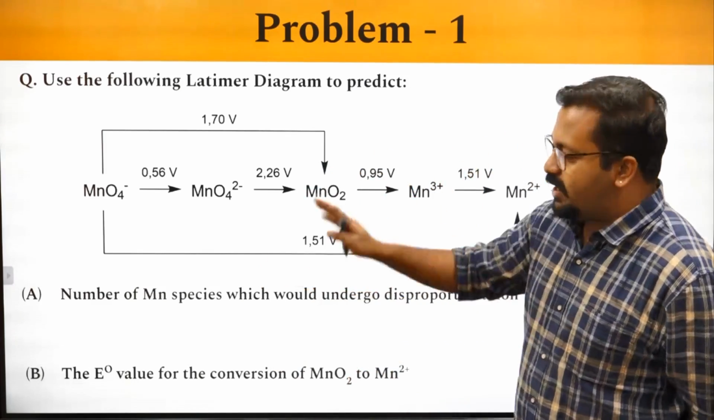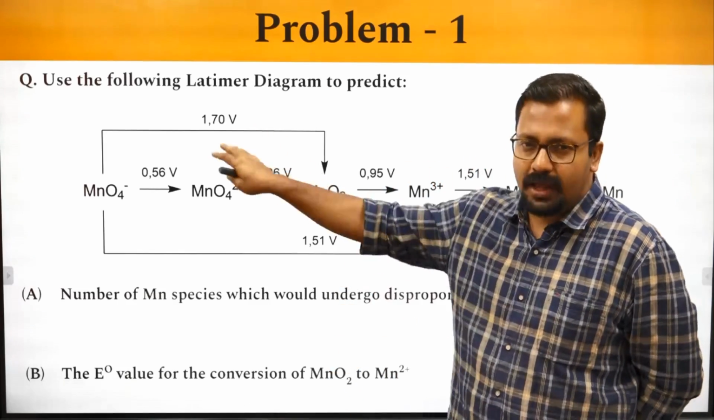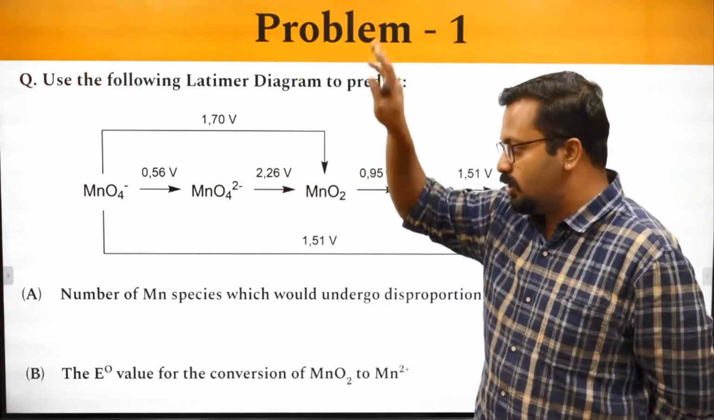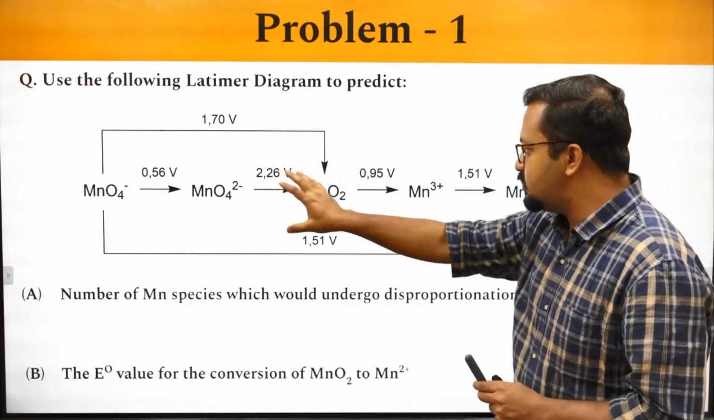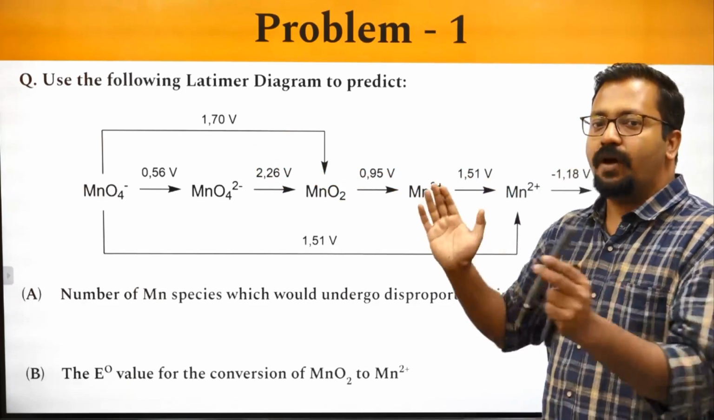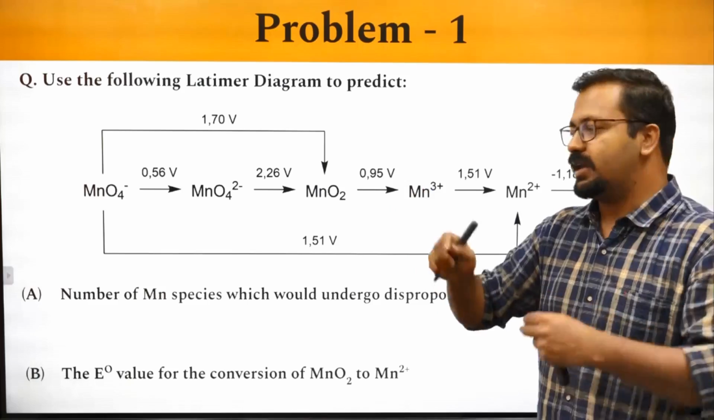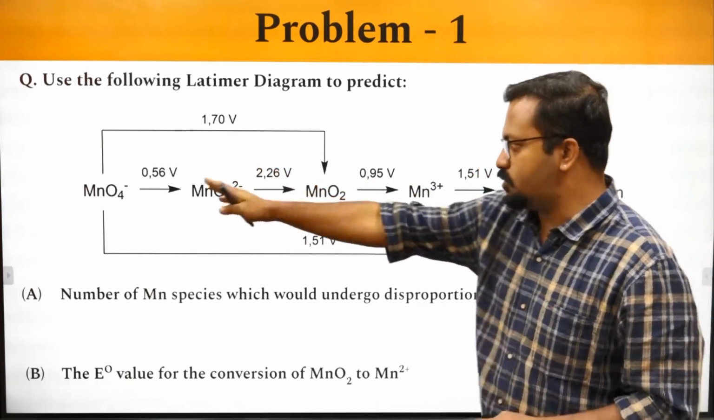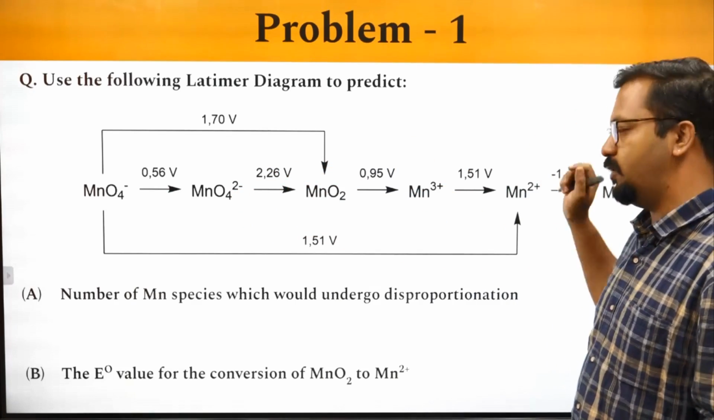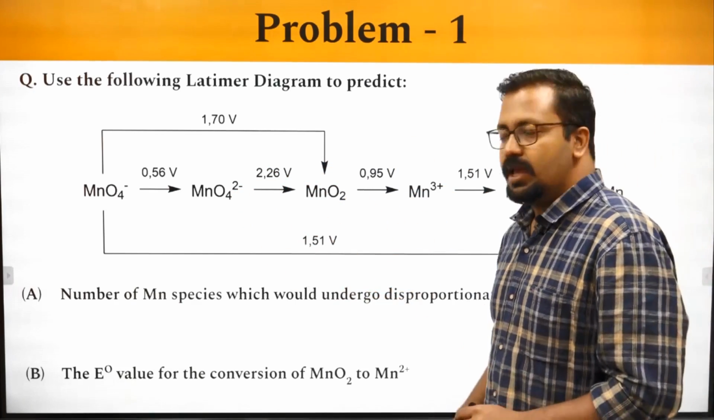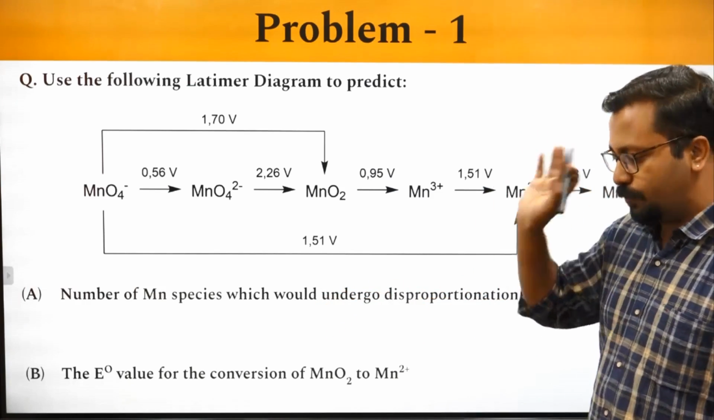Now these values are measured either in the acidic medium or in the basic medium, that we do not have to worry about in this question or any Latimer diagram. But Latimer diagram is usually utilized to list all of these things in one place to concise the content. Okay, बहुत जगह लिखने की जगह हम एक जगह लिख देते हैं. So most oxidized to most reduced form. So the question is, you have to identify how many Mn species would undergo disproportionation.